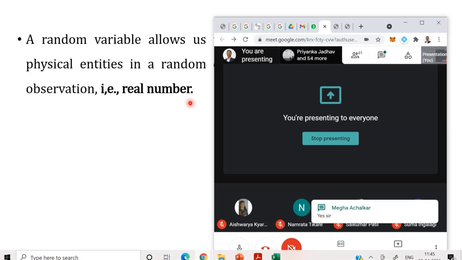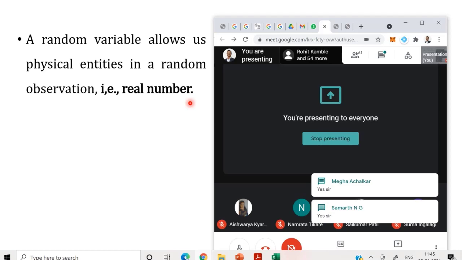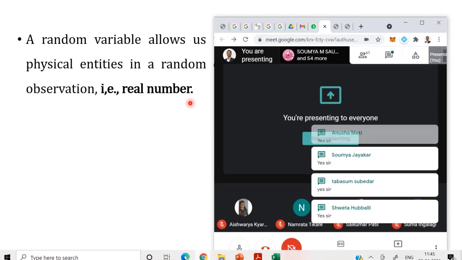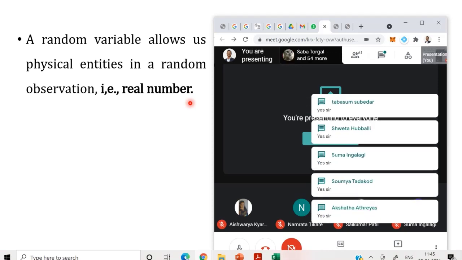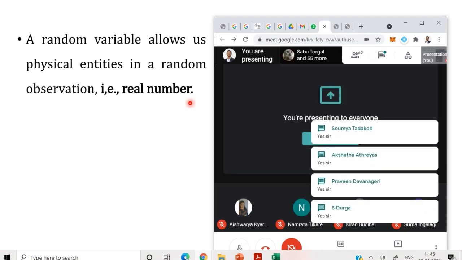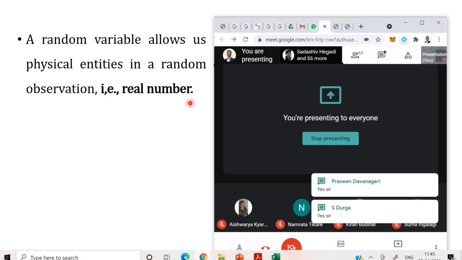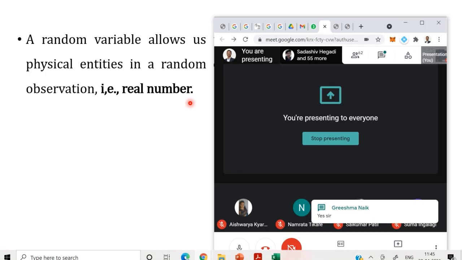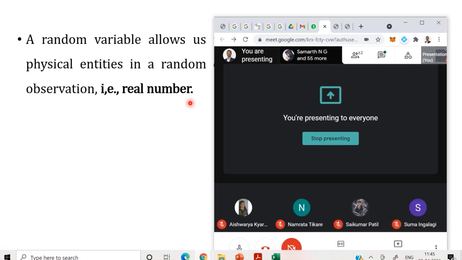Tossing a coin is a physical entity. Then betting, providing the amount or issuing the amount, is the observation. Then throwing the dice is a physical process. It is a physical entity. Then for all 6 numbers, we are assigning some real numbers, some observations, that are stored in S_X.